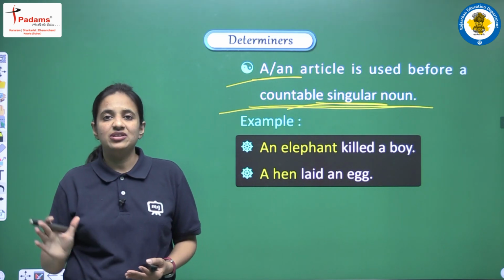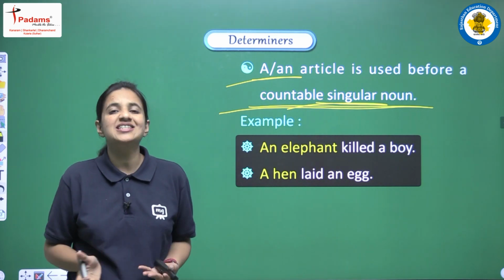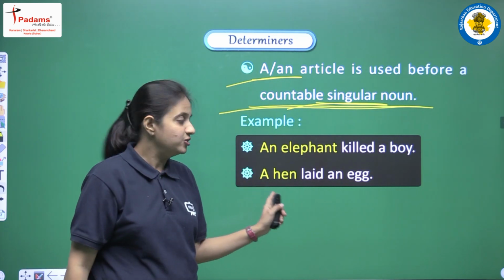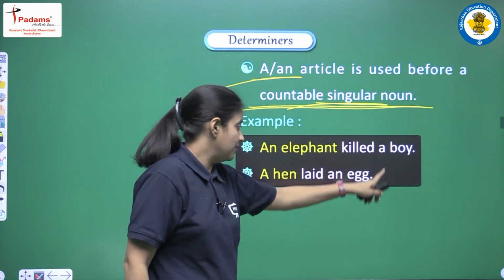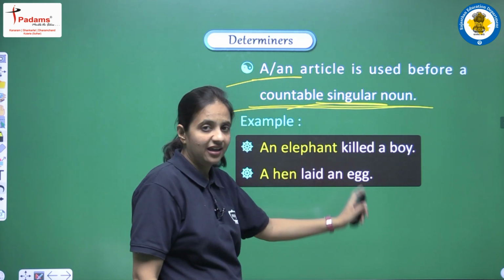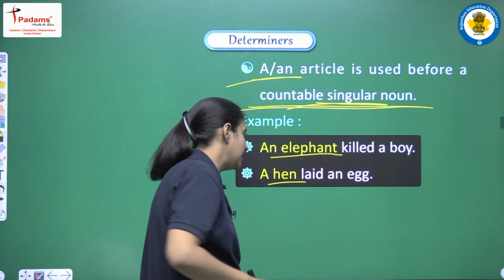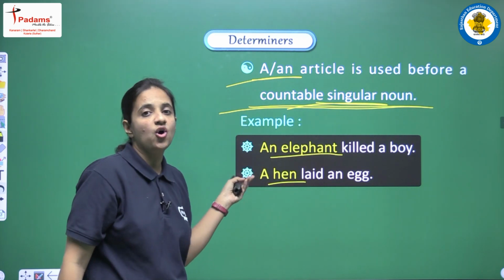So when they have the meaning of one, it's very obvious that they are always used before a singular noun. So we have an example. Let's see. An elephant killed a boy, a hen laid an egg. We have singular nouns here, elephant and hen, so very easily we can use a or an.